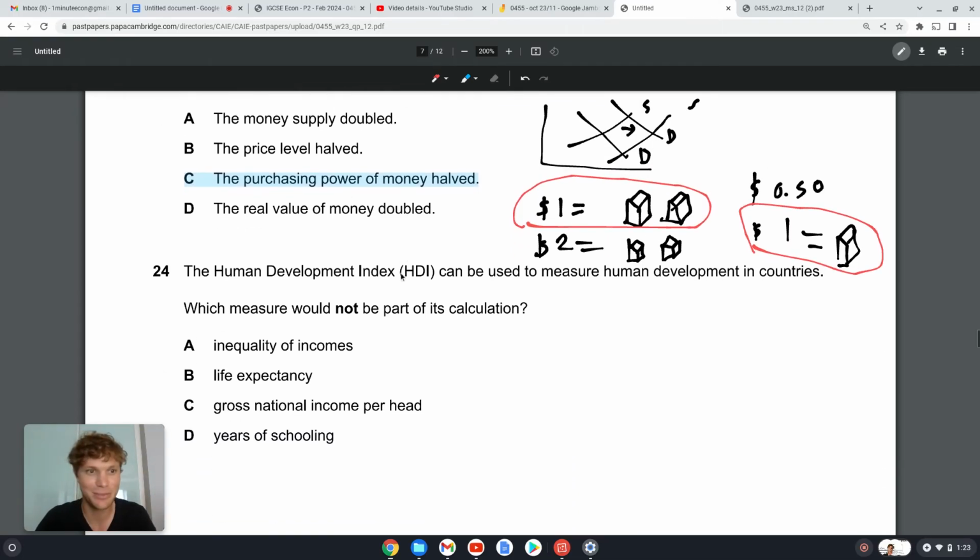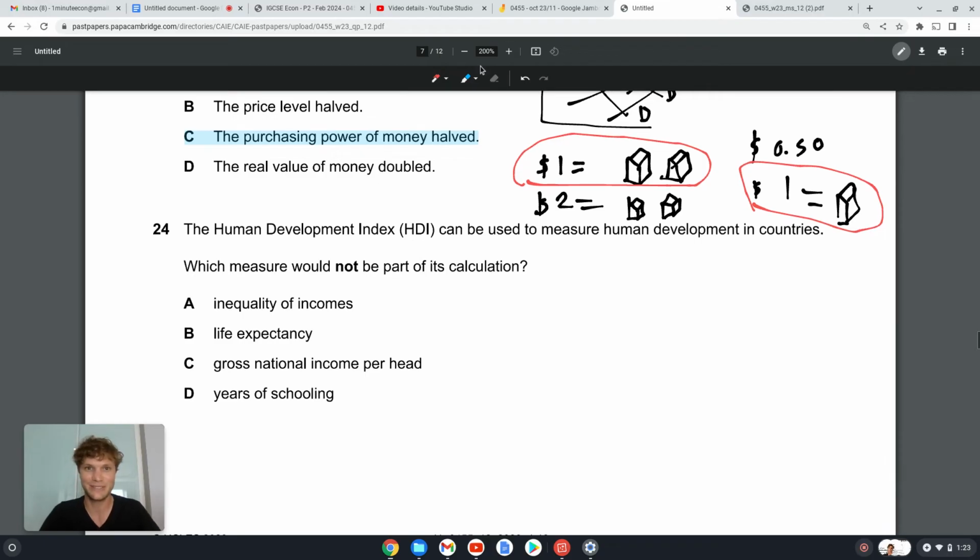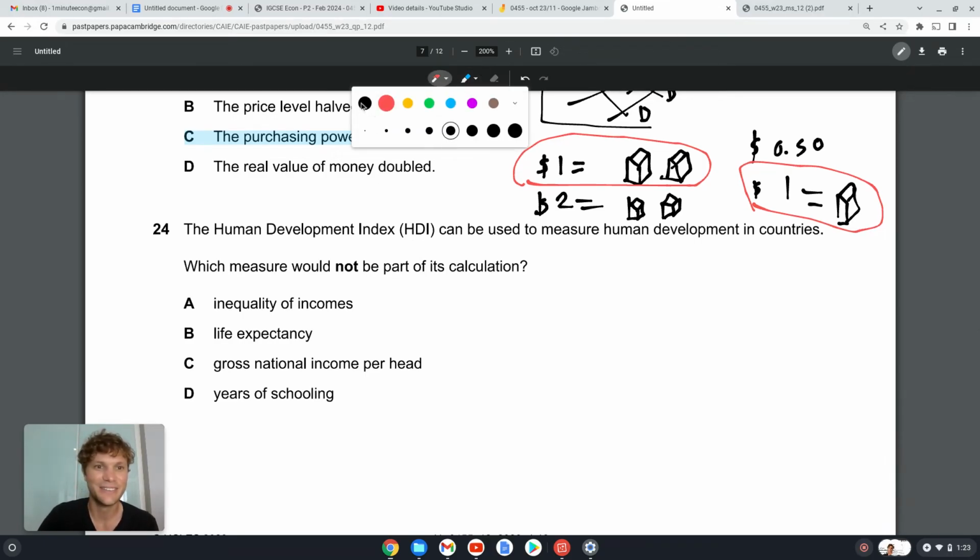I got passionate and a bit expressive. Okay, so let's go, guys. 24, we're nearly there. We're pushing hard.